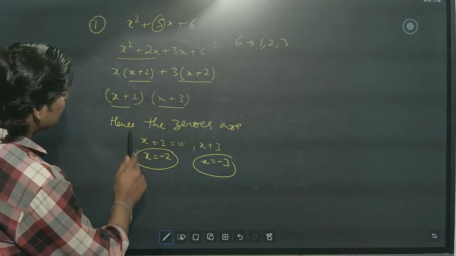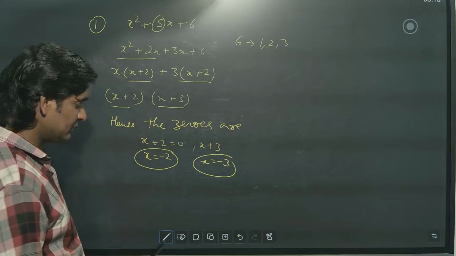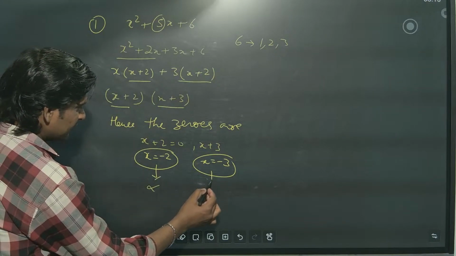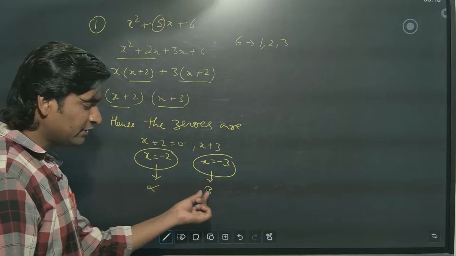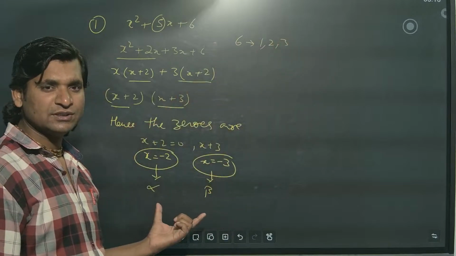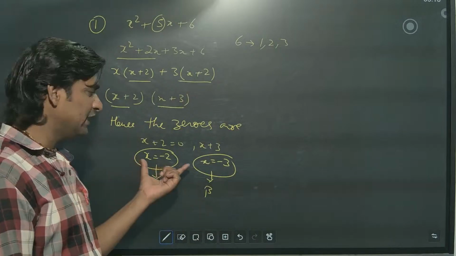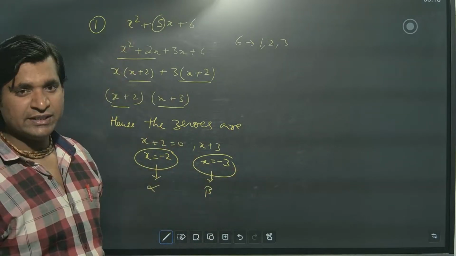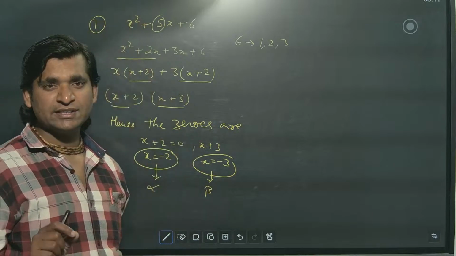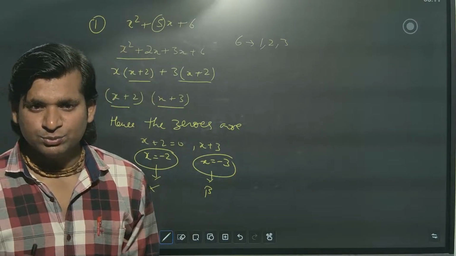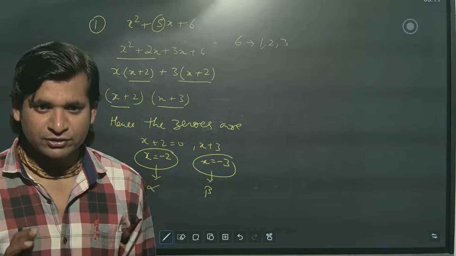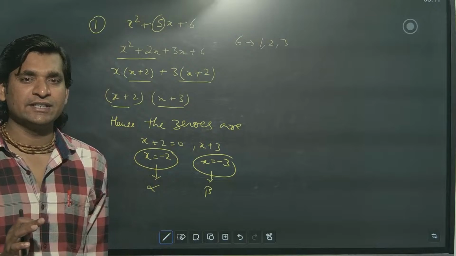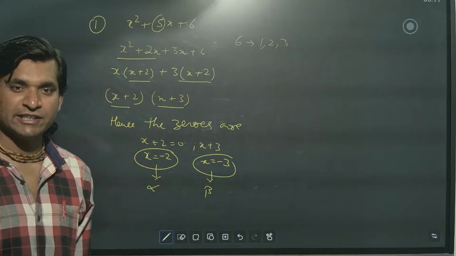Now, this is the first kind of question. In the second, this is known as alpha, and this is known as beta. So these alpha and beta are nothing but the two values of x. Why only two values, why not gamma? Because the power is 2. It is a quadratic polynomial. If it is a cubic polynomial, then alpha will come, beta will come, and gamma also will come. But as it is a quadratic polynomial, only alpha and beta are invited.